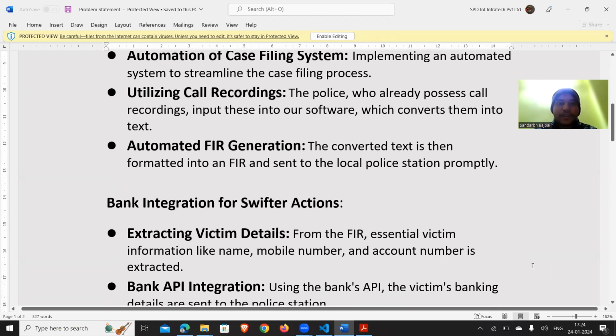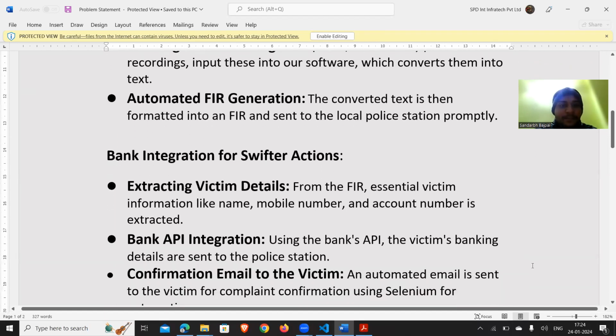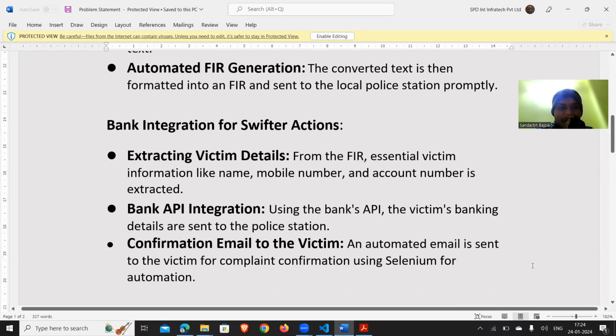The next is the call recordings and automated FIR generation, as I stated. The next, bank integration for swifter actions. These things you can speak about, Priyanshu, because you know better. Yeah, so please continue.